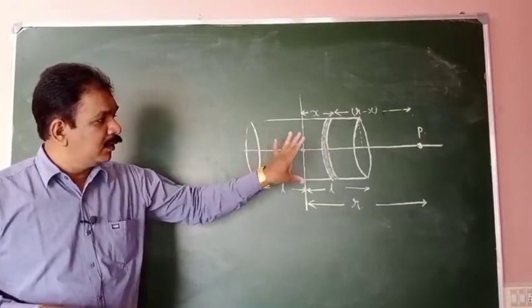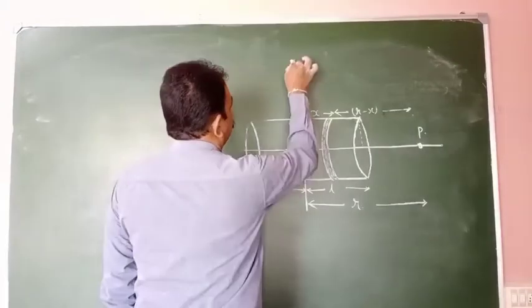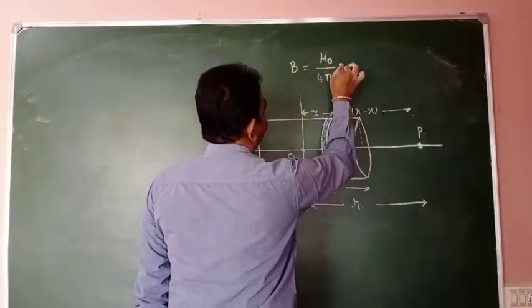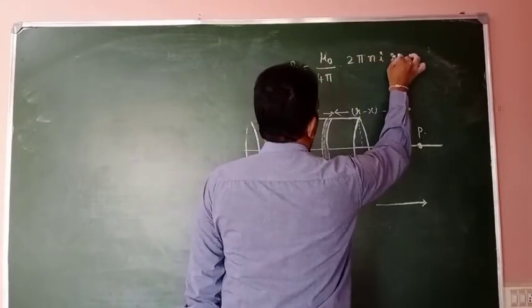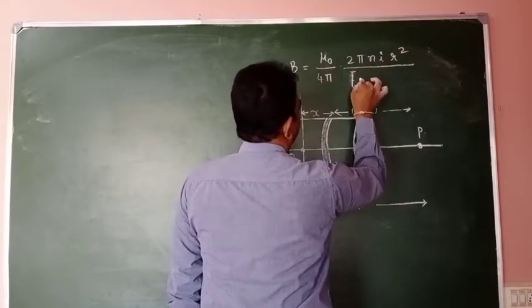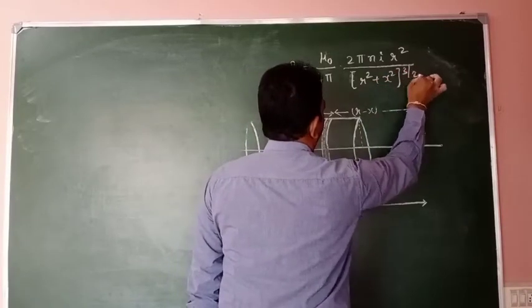Due to the circular coil on its axis, what is the formula? μ0 by 4π, 2π n I r² by 2 (r² plus x²) whole power 3 by 2.